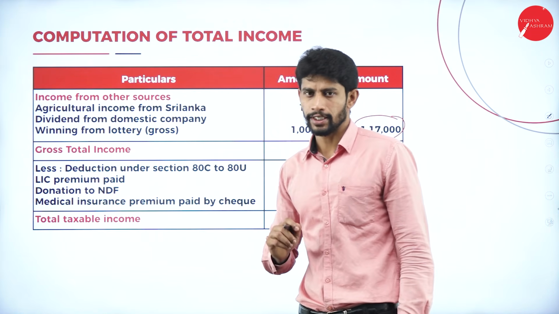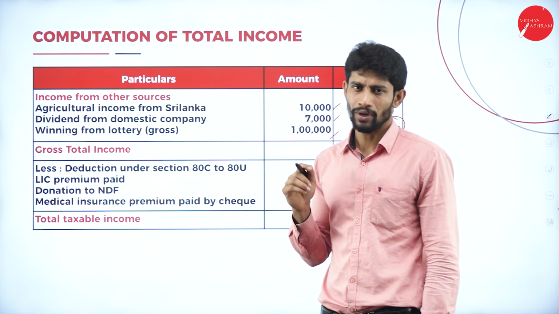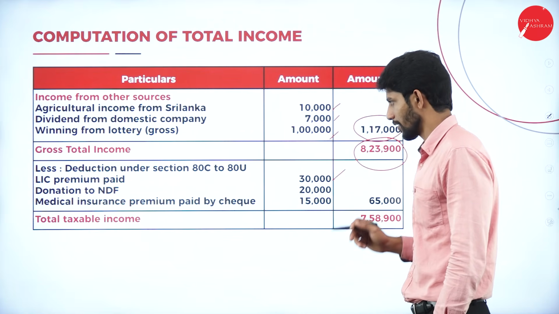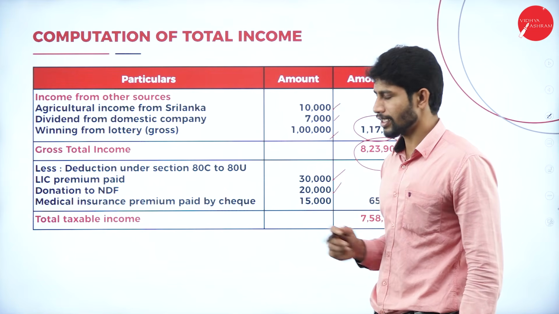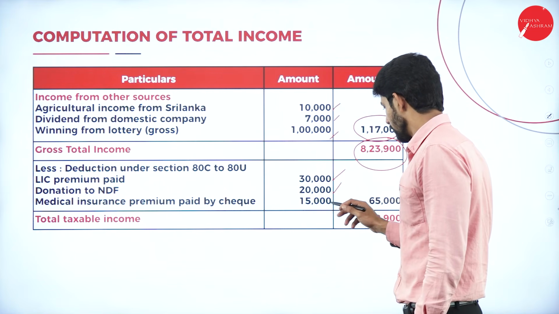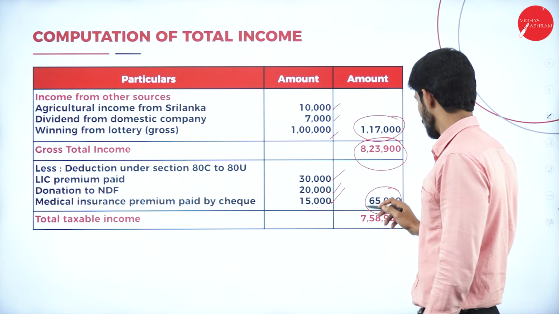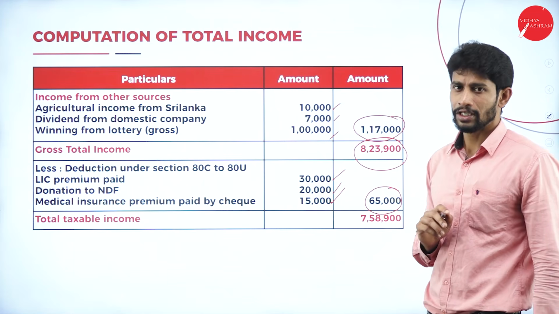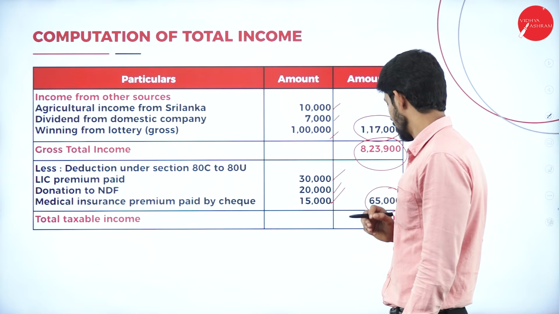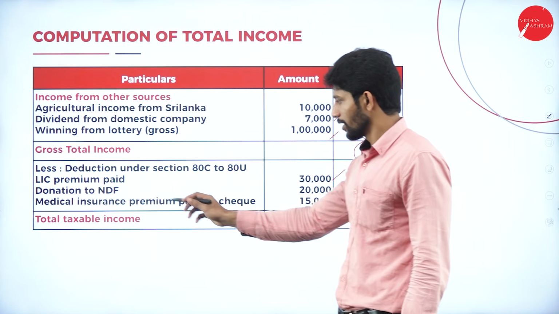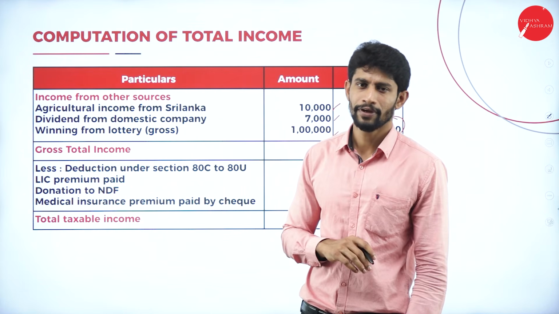So from gross total income, less deduction under section 80C to 80U. So LIC premium paid, it is given in the problem 30,000. Next, donation to NDF, it is given in the problem rupees 20,000. Next, medical insurance premium, it is given in the problem 15,000. So total the value you will get 65,000. So deduct the 65,000 from 8,23,900. You will get 7,58,900. This value is called total taxable income. So this is how we are supposed to calculate the total income of an individual.